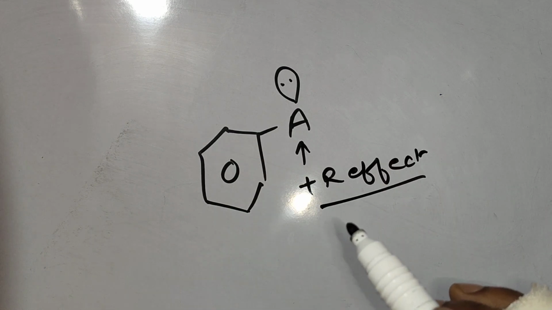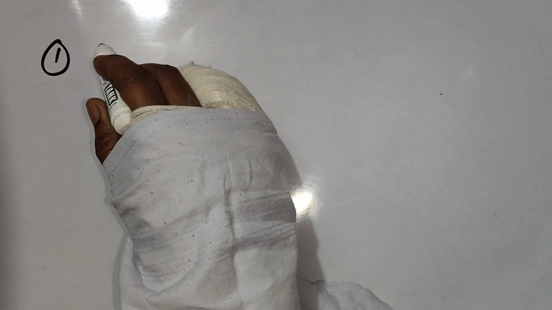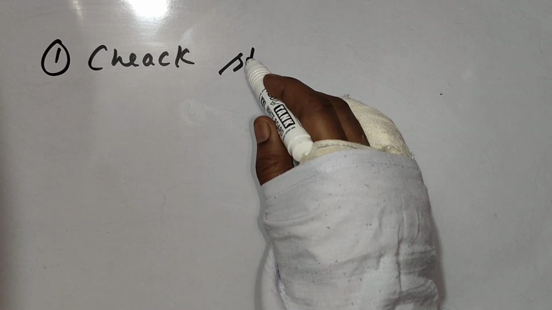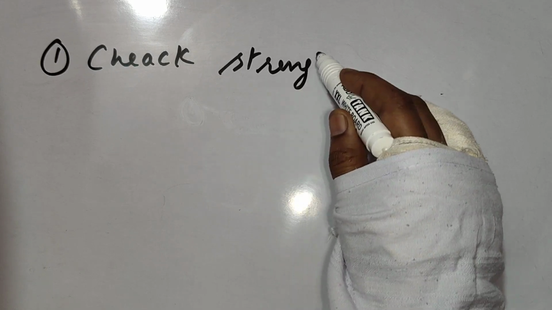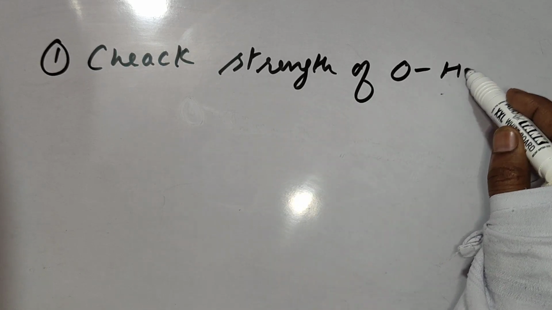Now how will plus R effect decrease the acidic nature of phenol? Let's check. I have already told you the acidic nature can be checked in two ways. The first way was to check the strength of the OH bond.